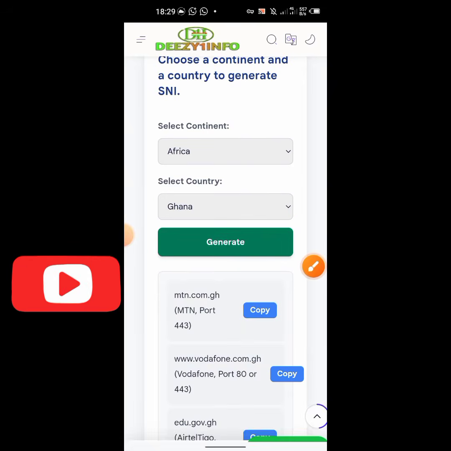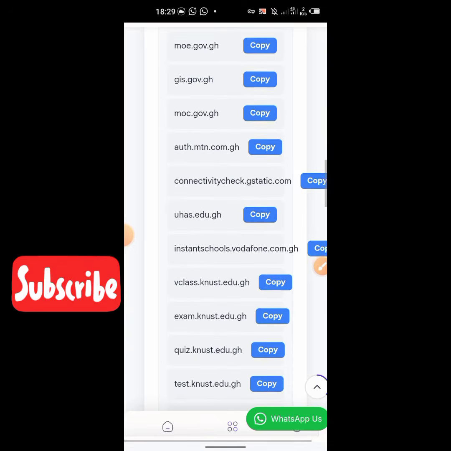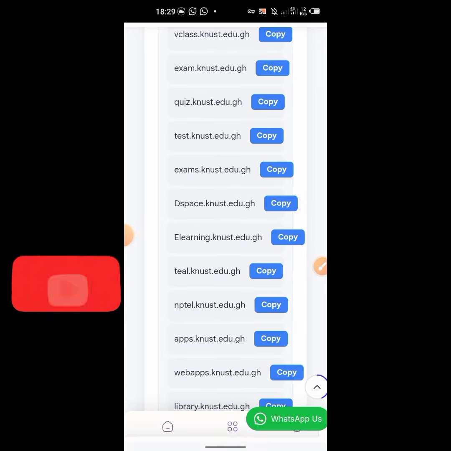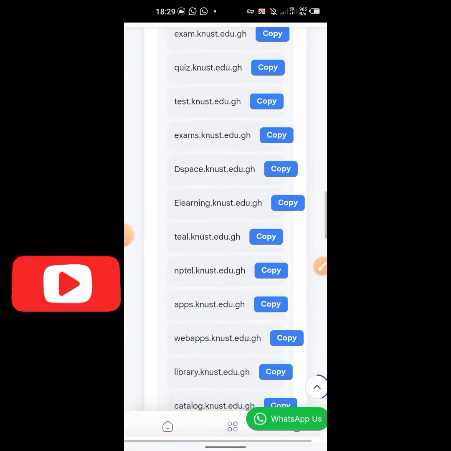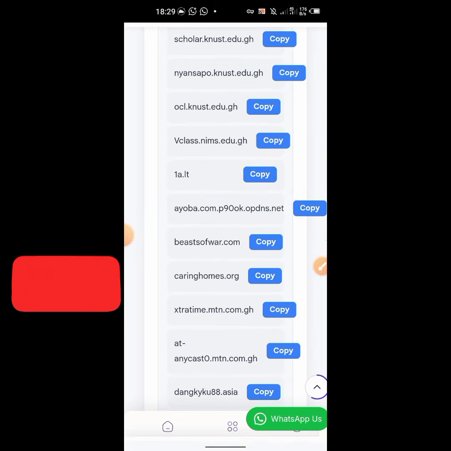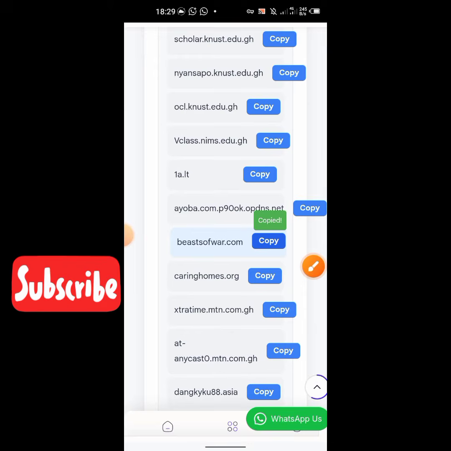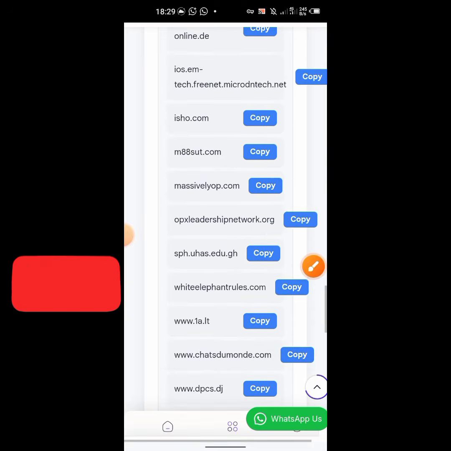There are a lot of bug hosts over here, so you choose the one that is best for you. After choosing it, you just click on copy. Then you scroll down. You have to convert it to an IP address, because with SocksIP, if you use only the bug host to connect, sometimes it won't work, and it becomes very difficult to use.